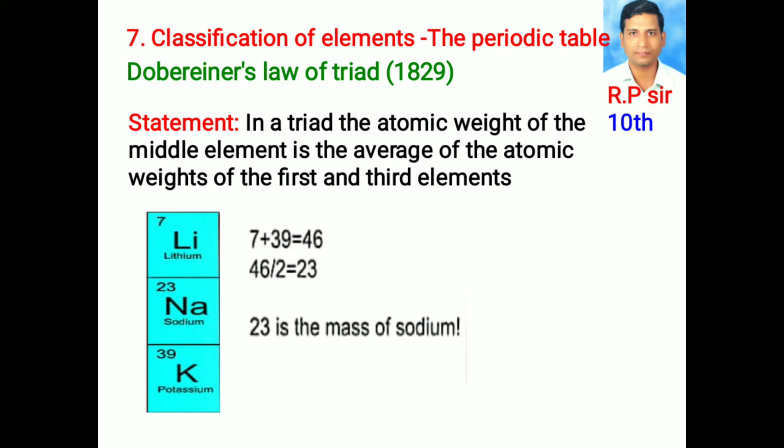The sum of atomic weights of first and third element, that is lithium and potassium, is 7 plus 39 equals 46. Now the average of the atomic weights of the first and third element is equal to 46 by 2 equals 23. Now this 23 is the atomic weight of sodium, that is the atomic weight of the middle element.